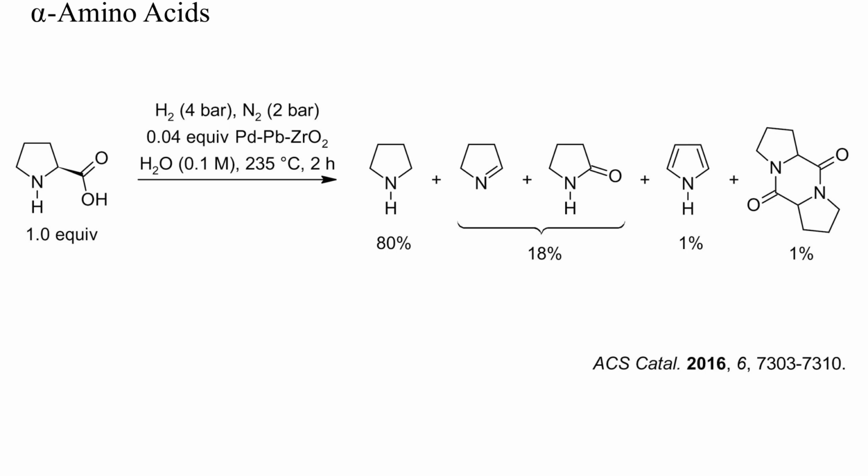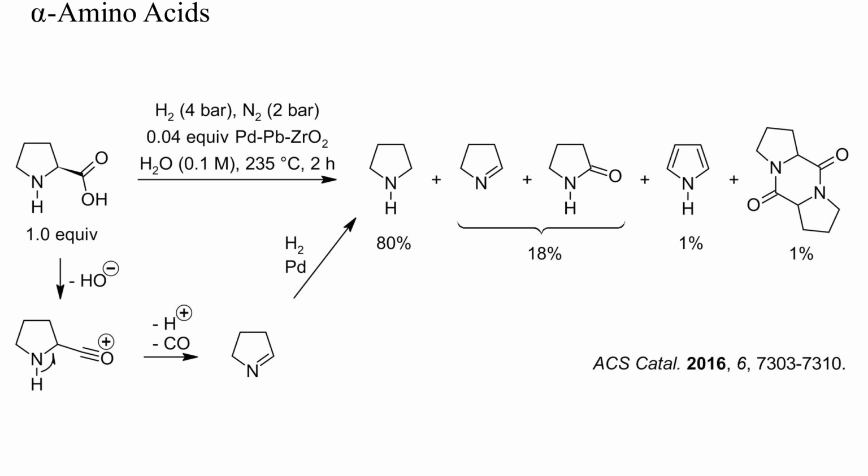The main product was pyrrolidine, which was formed along with some byproducts, mostly pyrroline and 2-pyrrolidone. This reaction probably also proceeded by intermediate formation and decarbonylation of an acylium cation, followed by hydrogenation.